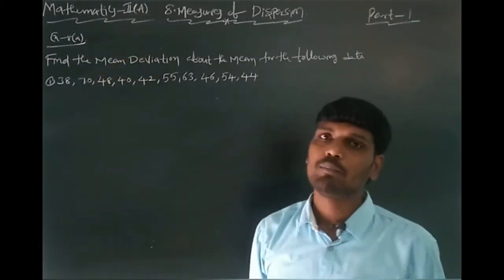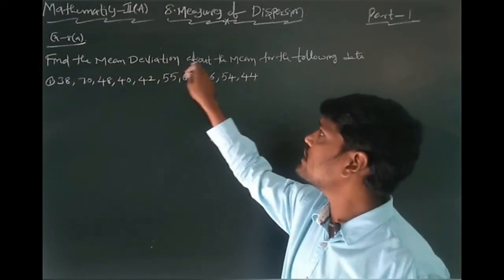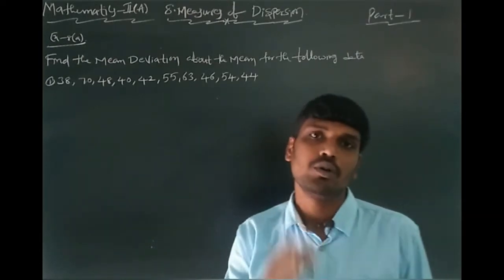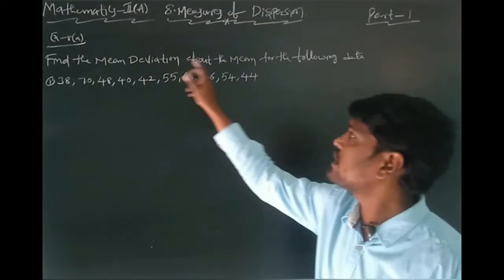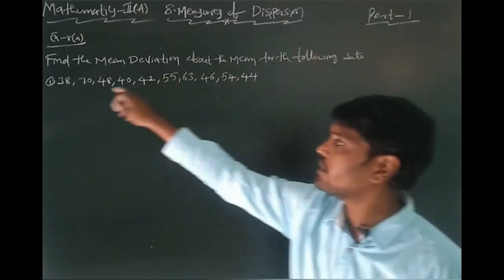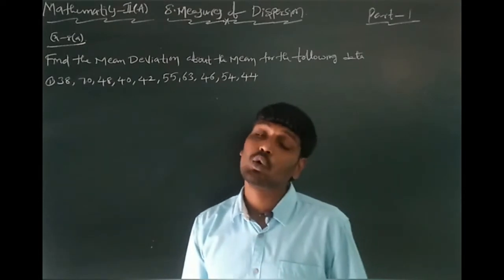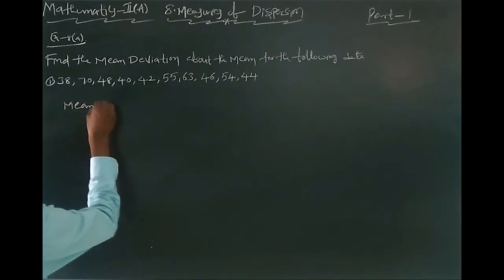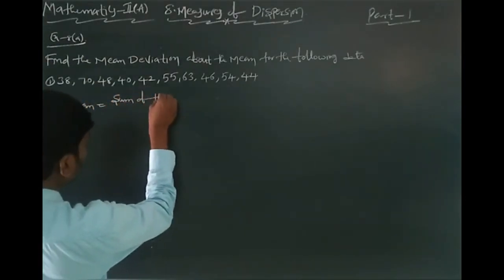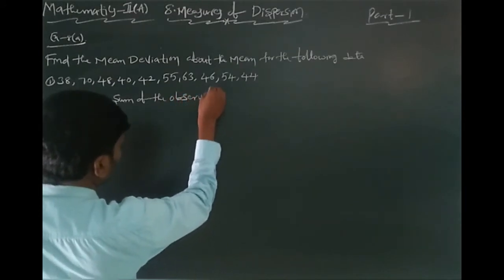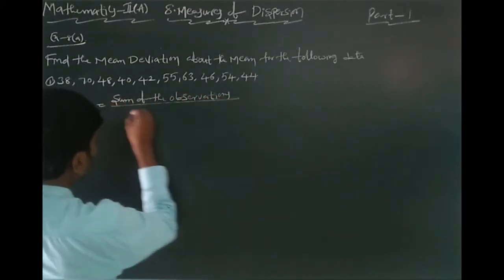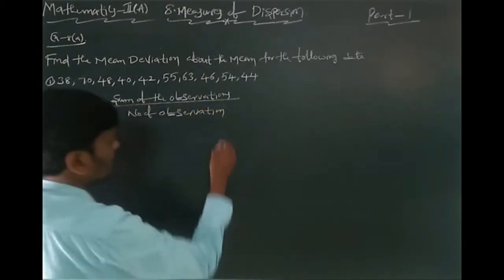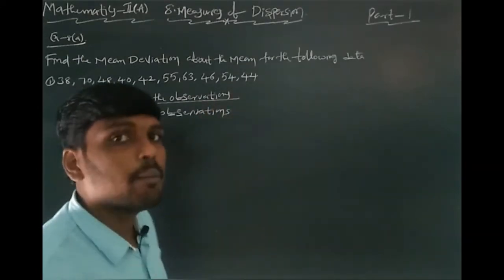Now let's discuss problems of the mean for ungrouped data. Exercise 8, first problem. Find the mean deviation about the mean. You know the mean formula. Mean deviation about the mean formula you don't know. I am explaining that formula here. Mean deviation about the mean for the following data. This is which data? Ungrouped data. In this ungrouped data, the mean formula is mean equal to sum of the observations by number of observations. First you find the mean. After that I will explain the mean deviation formula.